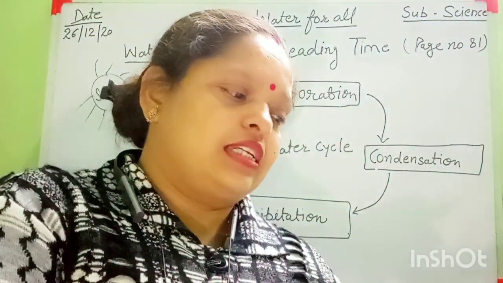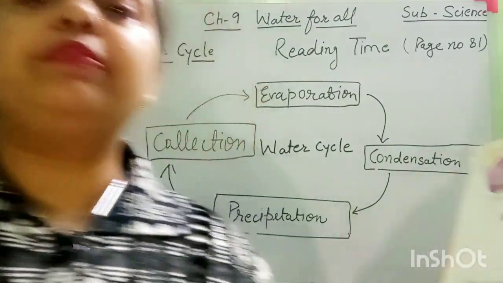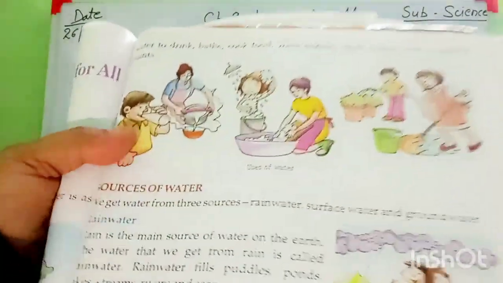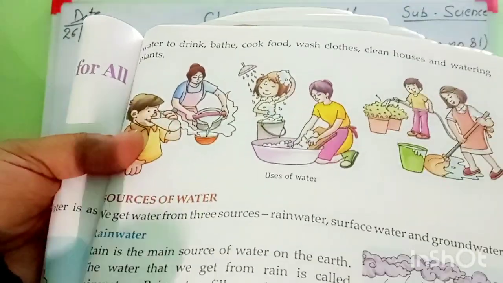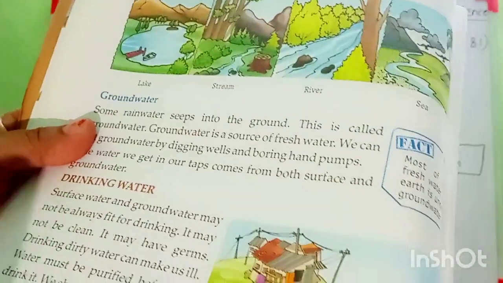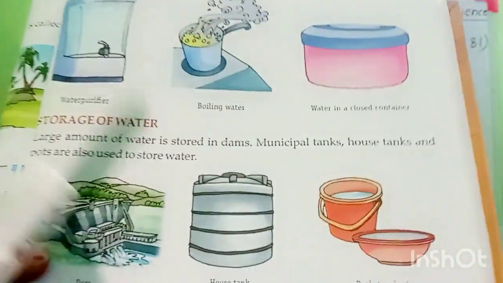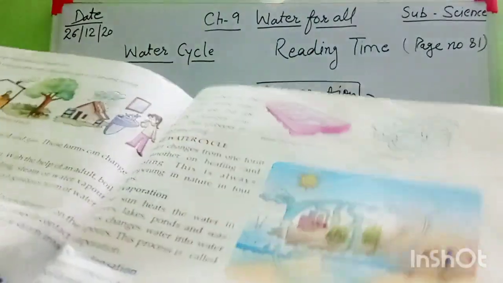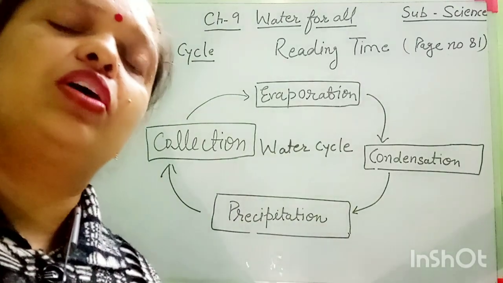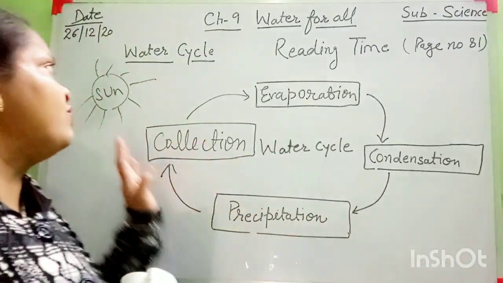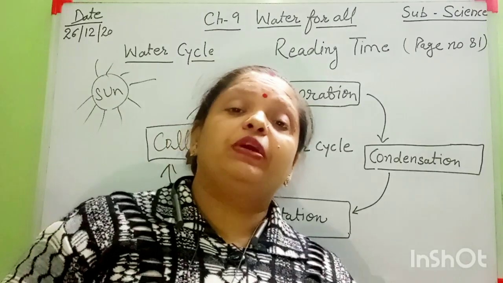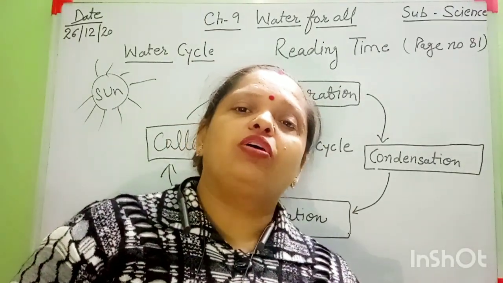All things. What is water? Water is a very precious gift of nature. Here I told you the sources of water. There are three sources of water: rainwater, surface water and groundwater. After that, how we will purify this water. After that, storage of water. And in the last, forms of water. There are three forms of water: solid, liquid and gas. And today's topic is the water cycle. This is a very important topic. I hope all of you understand all things now.